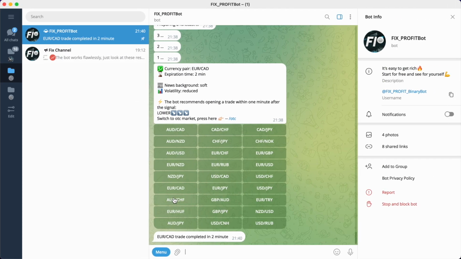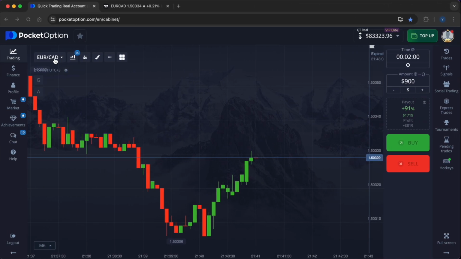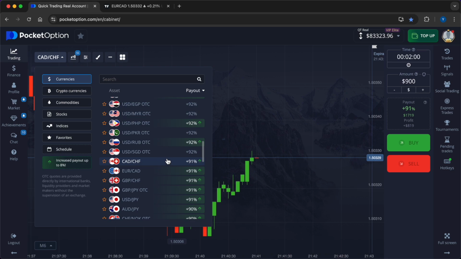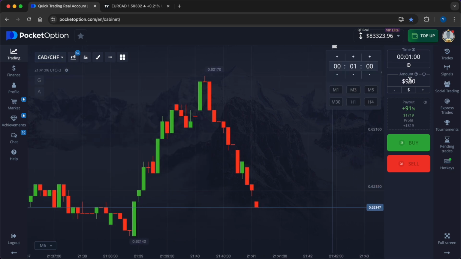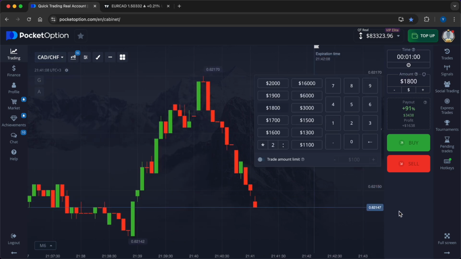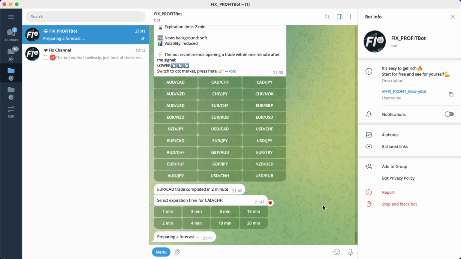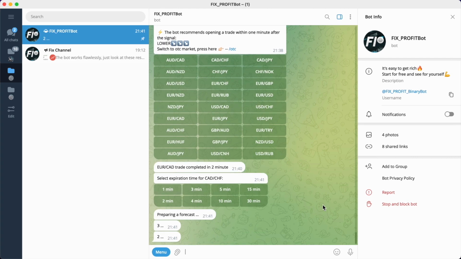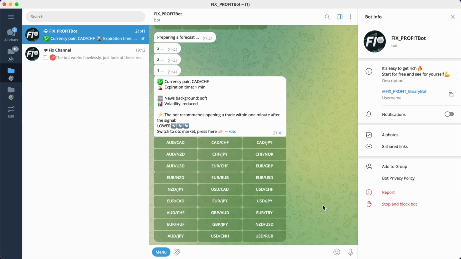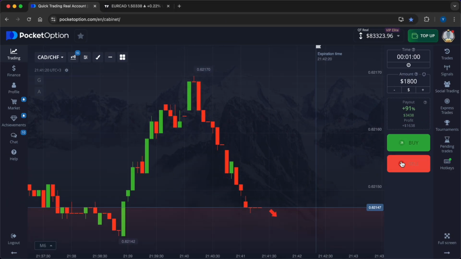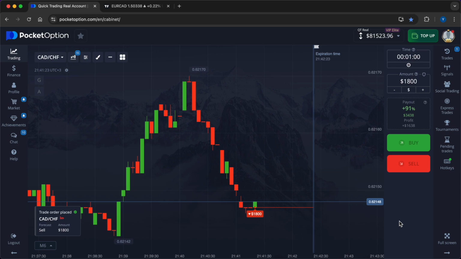In the meantime, the deal closed successfully. Once again, I was correct in my direction. Plus $819. In the final third trade I will enter on the currency pair Canadian dollar, Swiss franc, 1 minute expiry time. The amount of investment is again doubled, $1,800. My prediction is to sell. Reduced price swings and a soft news backdrop at the moment.